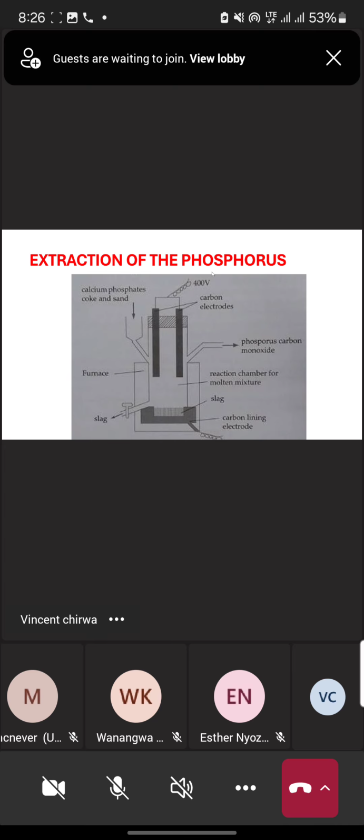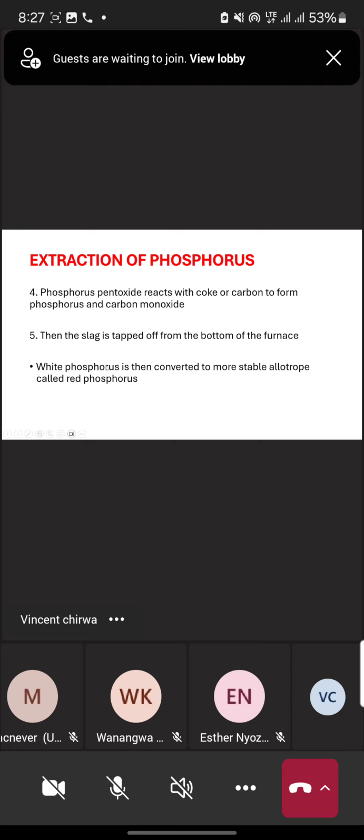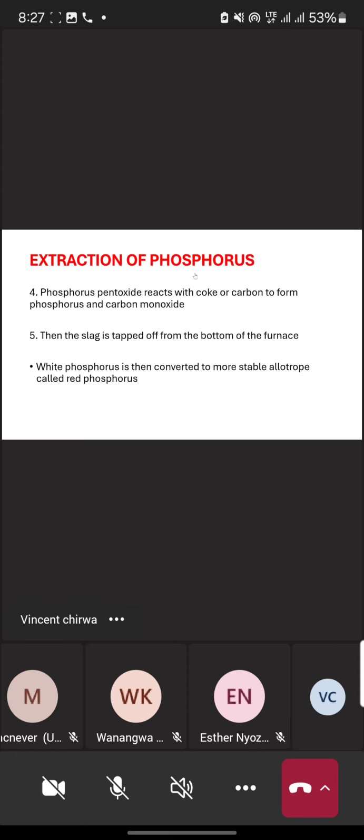Okay? And the type of phosphorus which is produced in this process is called white phosphorus. This white phosphorus is then converted to a more stable allotrope called red phosphorus. Then we will see what white phosphorus and red phosphorus are in our next pages.